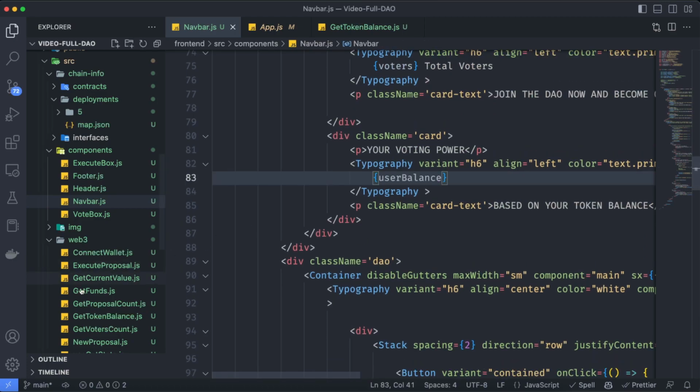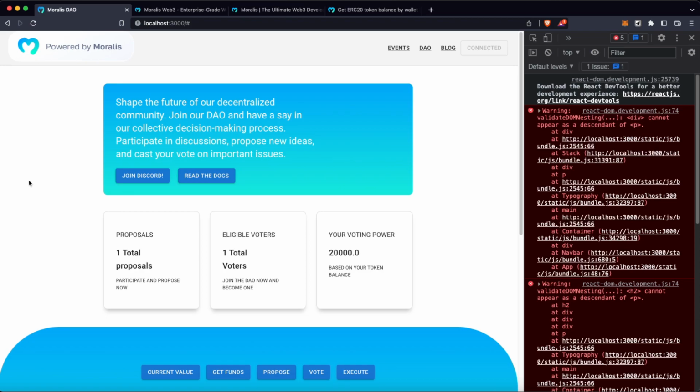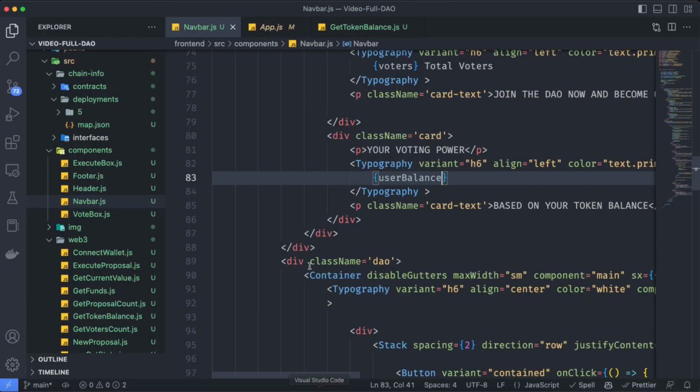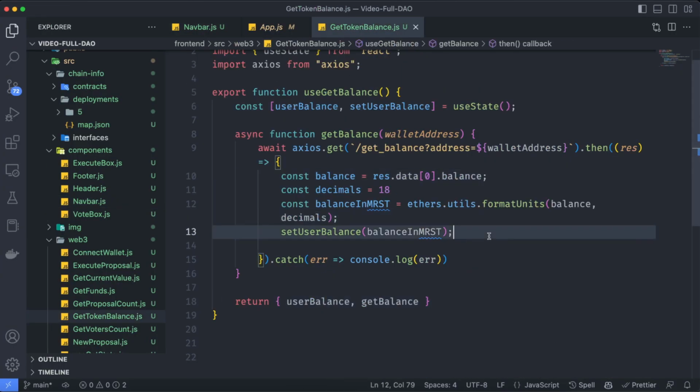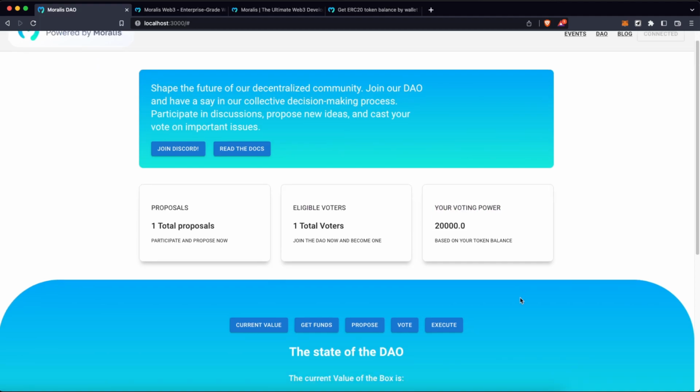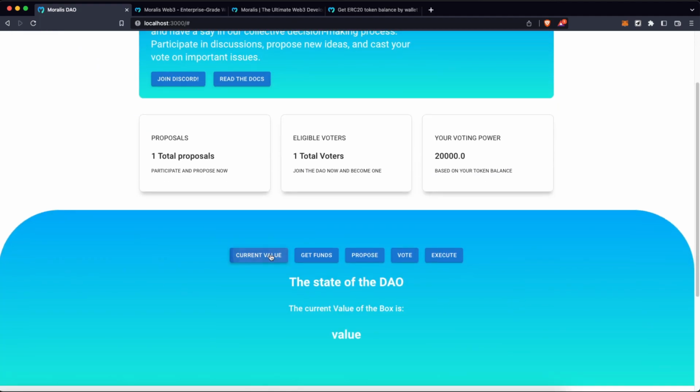So let's save this, go back to the web page. And as you can see here, this already uploaded the value, but let's reload this. This is going to appear as 0 if we click on connect wallet. Well, now we automatically get the information, which is automatically formatted as we decided here using these formatUnits. That's nice. We are halfway there. We have the proposals, the voters, the voting power. Now we need to get the current value.